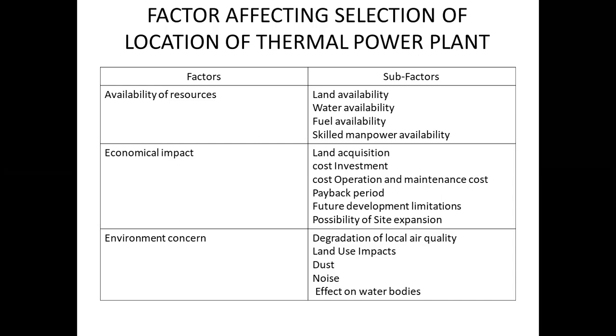Possibility of site expansion. A site must be able to support more generating capacity than proposed. It is usually more economical and environmentally acceptable to add generating capacity at an existing site than to build a new site, right? So that's why we have to always choose the site where the possibility of site expansion is more, means the availability of land at low cost is more, and there are very few problems from the local persons or from the government or from the clearance point of view.